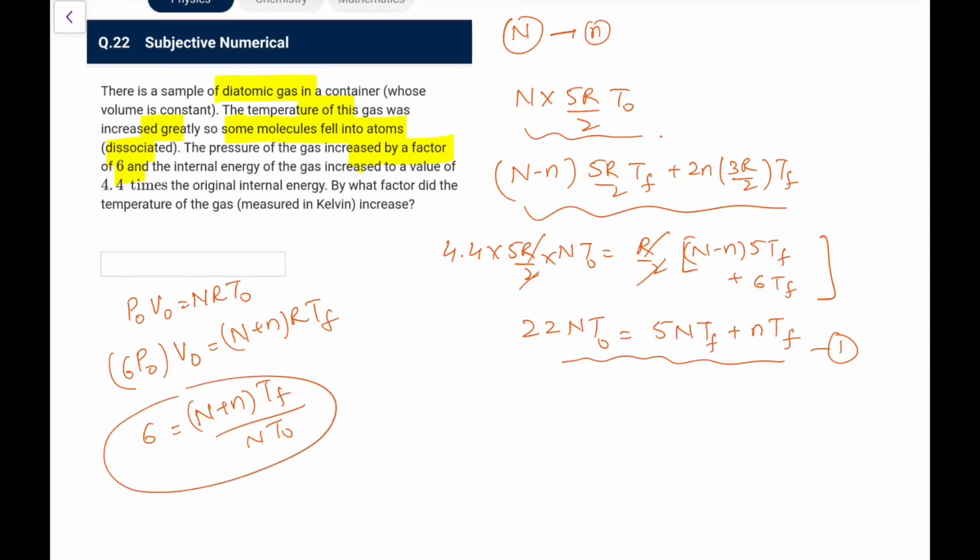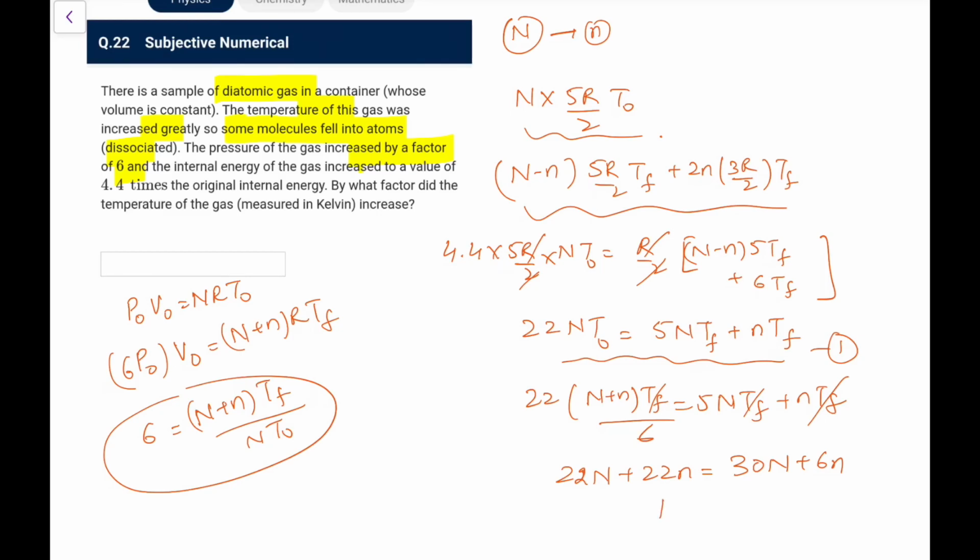Now using this value of nT naught here, I can write nT naught as 22 times n plus small n T final by 6, that is 5nT final plus small n T final. So T final goes. Okay, so now what we have, 22n plus 22 times small n, that is 30n plus 6 small n. So 22 and 6, it comes out as 16 small n, and here it comes out as 30 minus 22, that is 8n. So small n is equal to n by 2, that means half of the moles has dissociated.